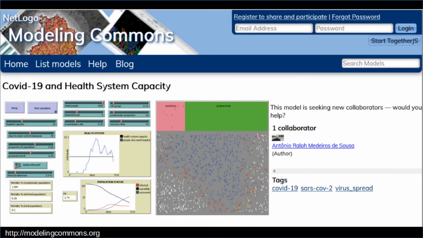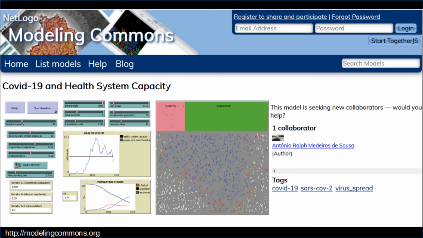Recently, NetLogo was widely used to model and predict some of the COVID-19 related situations. There's a website called modelingcommons.org. That website is used by many researchers to share their agent-based models and collaborate with other researchers. If you go to that website, you will see so many models available. Among those models, recently there are many COVID-19 related agent-based models published by researchers.